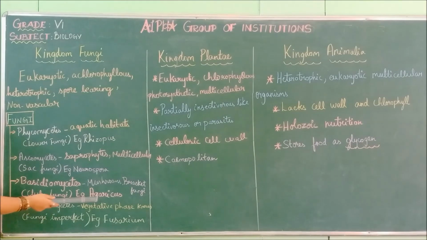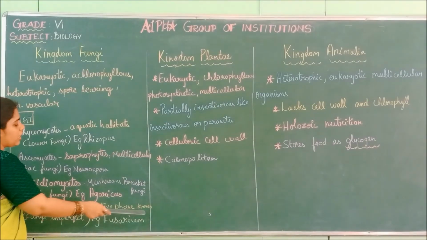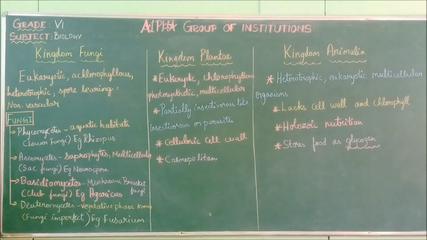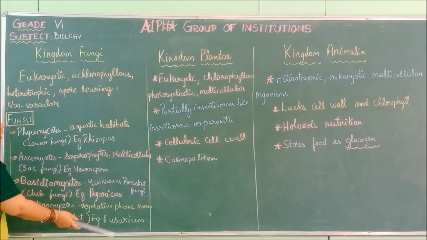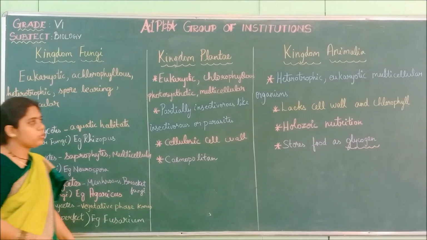Example, Agaricus. They are also called club fungi. The mushrooms and bracket fungi are put under Basidiomycetes. Deuteromycetes are also called fungi imperfecti. Their vegetative phase is known. Before reproduction, when they grow, the growth phase will be known. That is why it is said the vegetative phase is known. Example, Fusarium. Next we are moving on to kingdom Plantae.